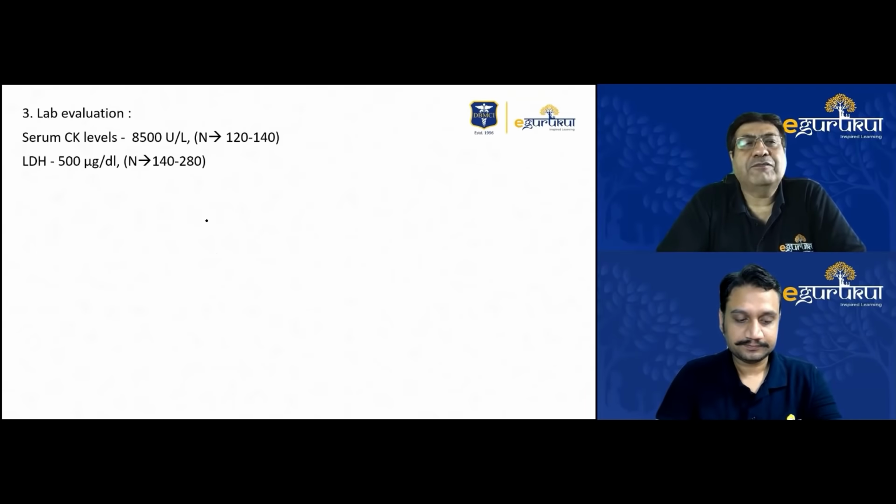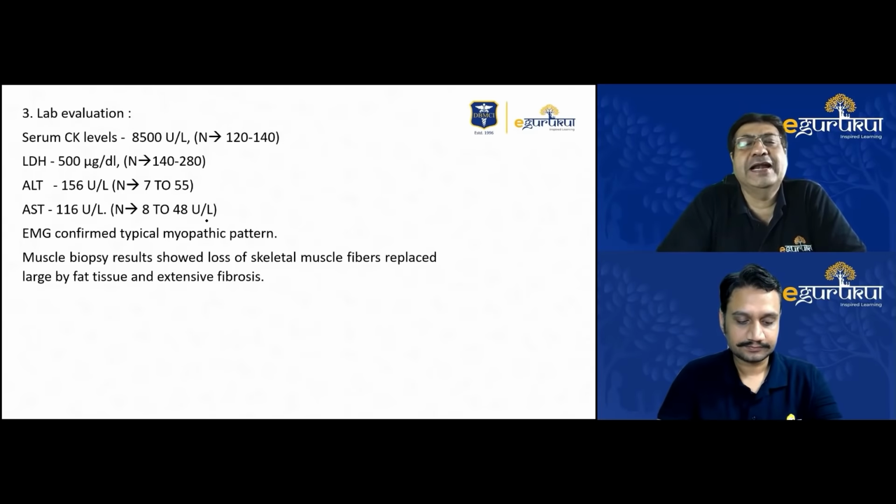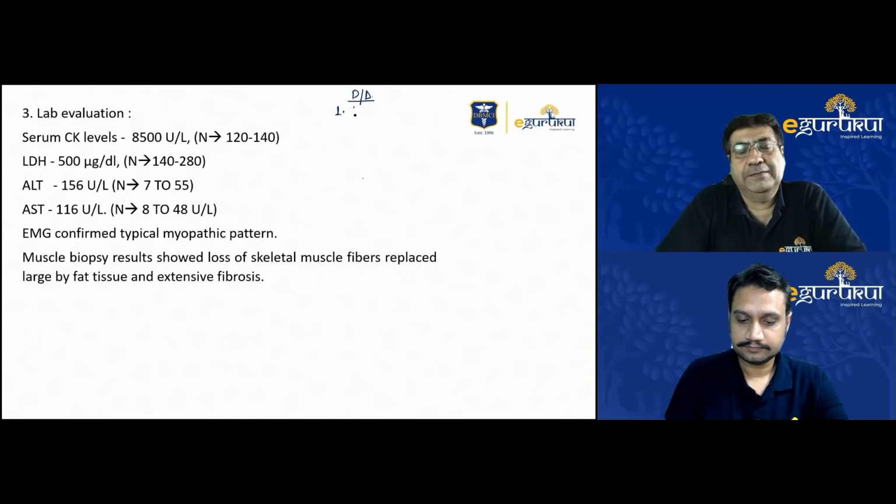So after this basic history and examination, to be very frank, as a pediatrician, when we have a child who had such type of findings, there were only 2-3 basic disorders that came to my mind. One thing, obviously, a child who is in his mid-childhood, about 6-7 years of age, with proximal muscle weakness, Gowers sign positive, calf hypertrophy. This very clearly indicated the child probably had Duchenne's muscular dystrophy, a dystrophinopathy.